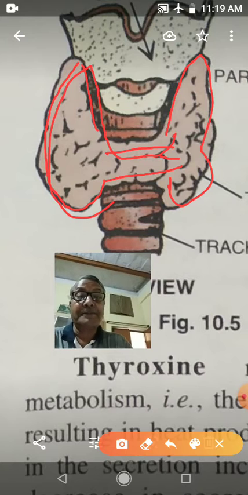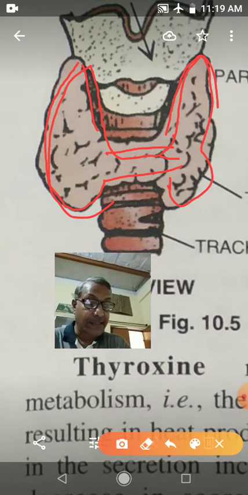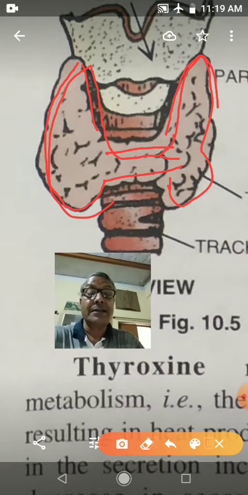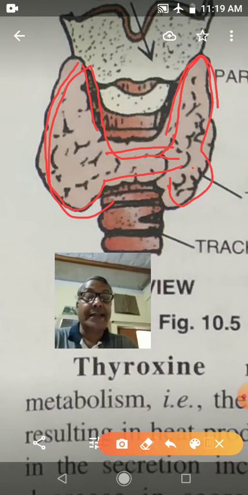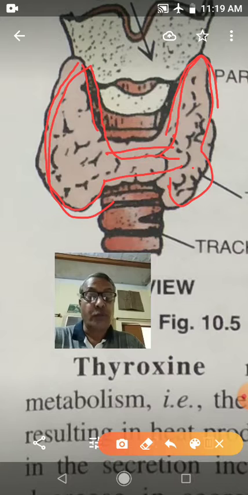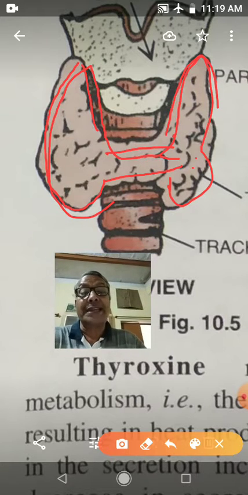The shape of this thyroid gland is butterfly. So a bilobed butterfly shaped structure is the thyroid gland. The thyroid gland is situated in front of the neck, just below the larynx.